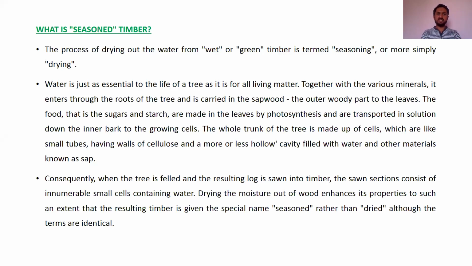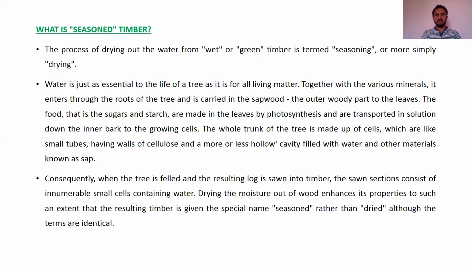Water is just as essential to the life of a tree as it is for all living matter. Together with various materials, it enters through the roots of the tree and is carried in the sapwood, the outer woody part, to the leaves. The food, that is sugar and starch, is made in the leaves by photosynthesis and is transported in solution down to the inner bark to the growing cells. The whole trunk of the tree is made up of cells, which are like small tubes having walls of cellulose and a more or less hollow cavity filled with water and other material known as sap.